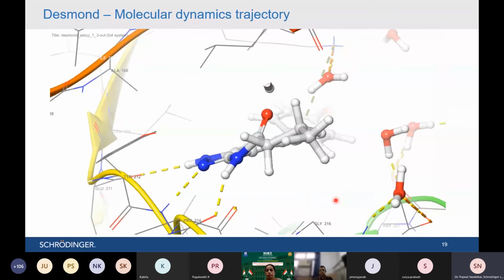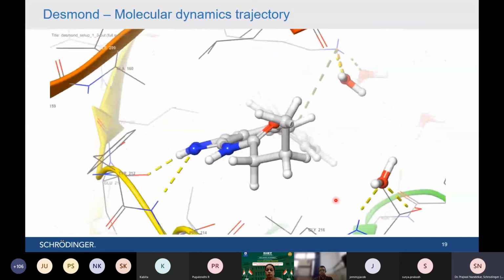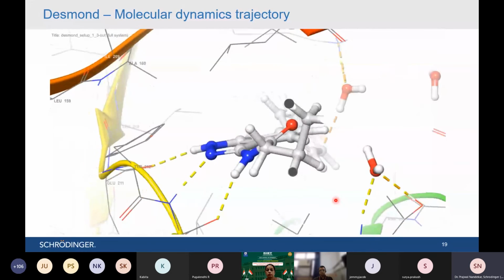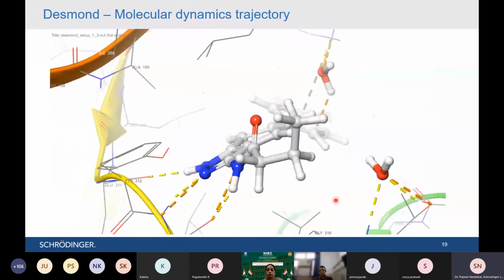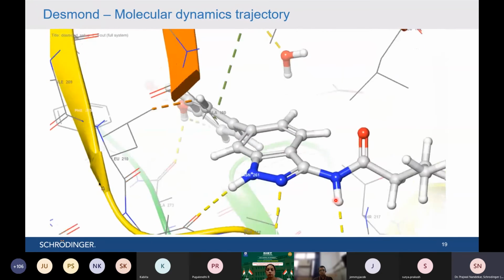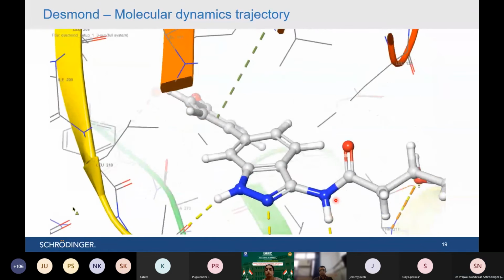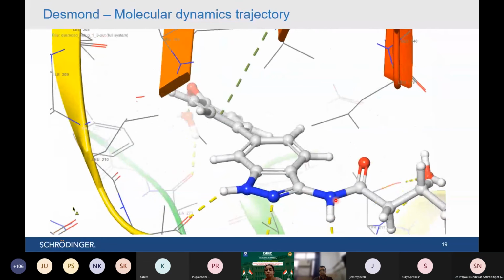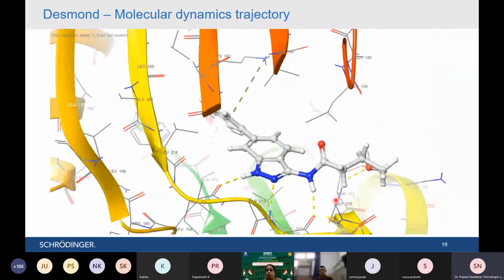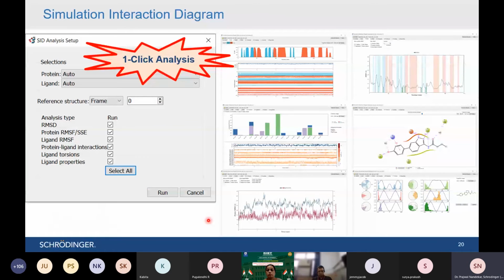We also need to analyze how much it is moving, in terms of root mean square deviation of the protein, root mean square deviation of the ligand, or amino acid residues. We need to calculate all those things in a quantitative way, in terms of percentage, like out of 1,000 frames, in how many frames this particular interaction was stable, and how many frames this interaction was not there. So we need to analyze all those things in a quantitative way as well.